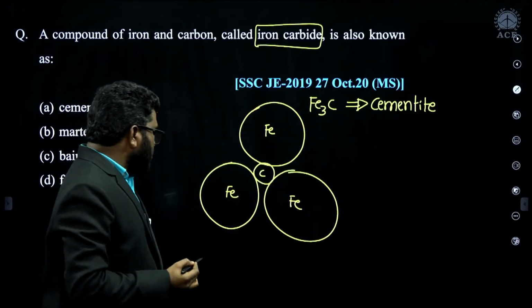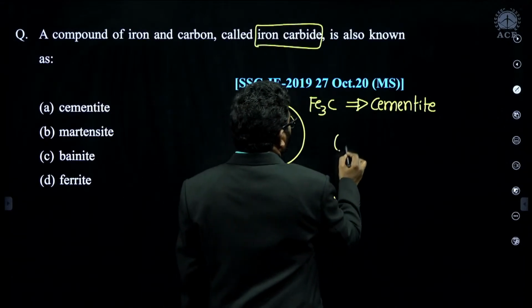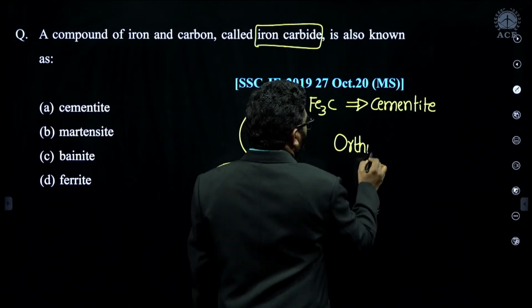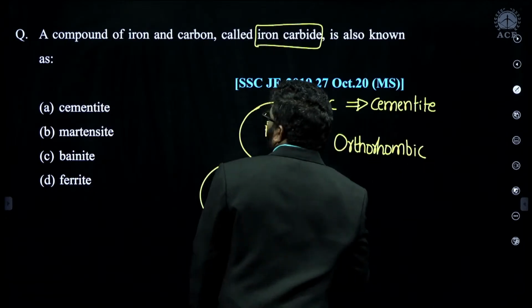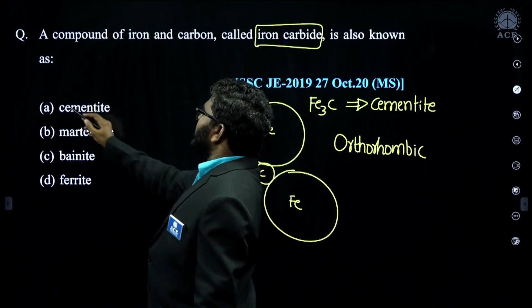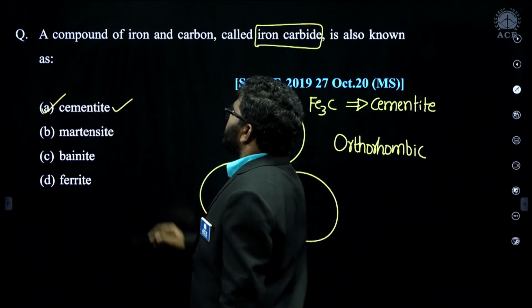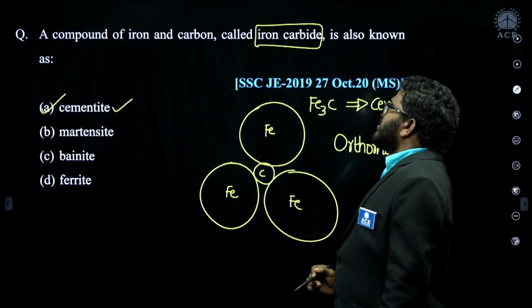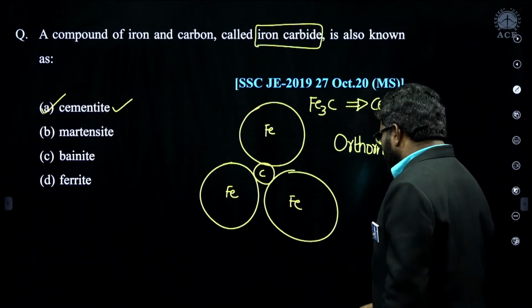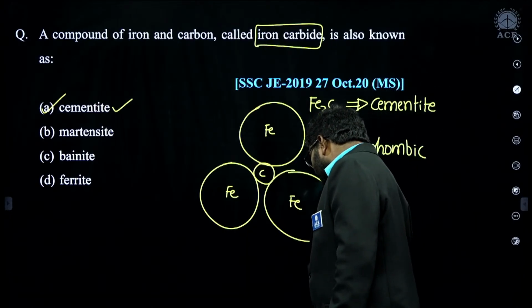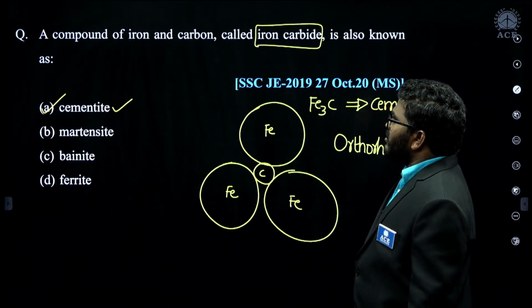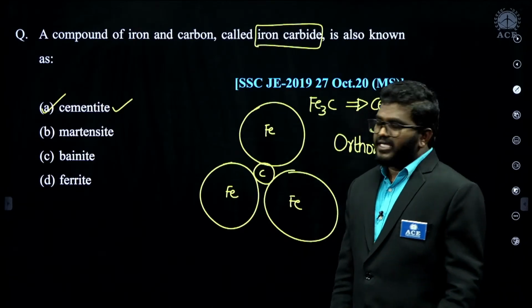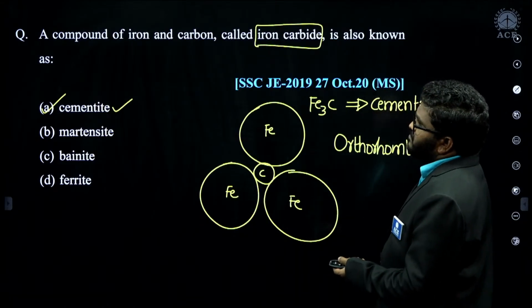Its crystal structure is orthorhombic. So A is the correct answer for this question. A compound of iron and carbon called iron carbide is also known as cementite. A is the correct answer for this question.